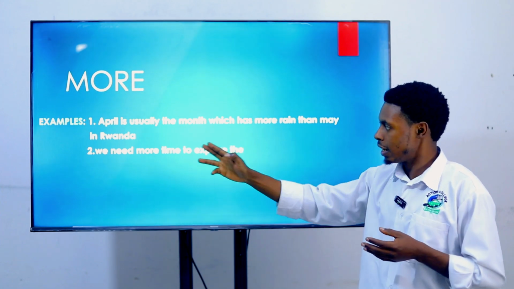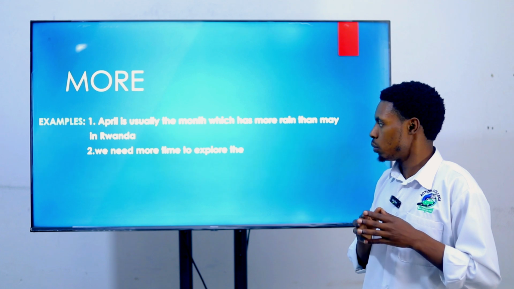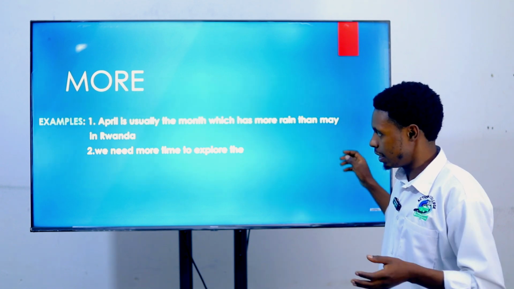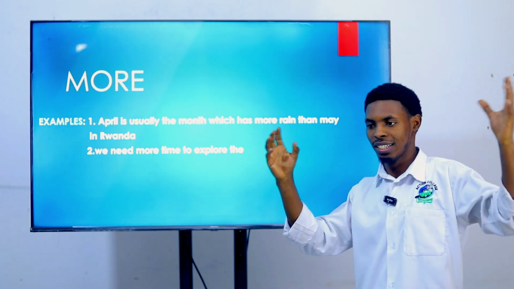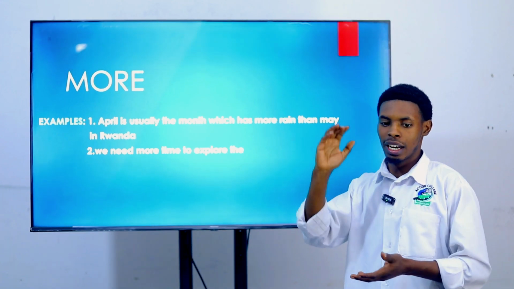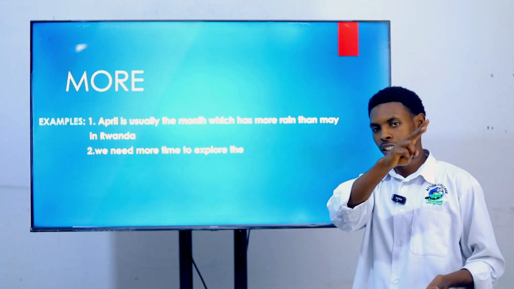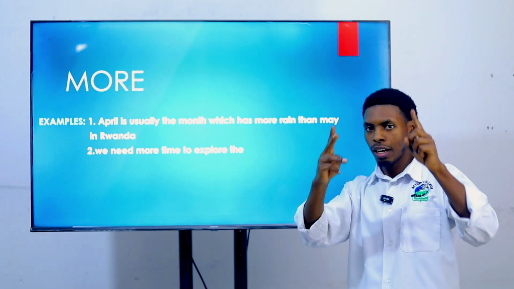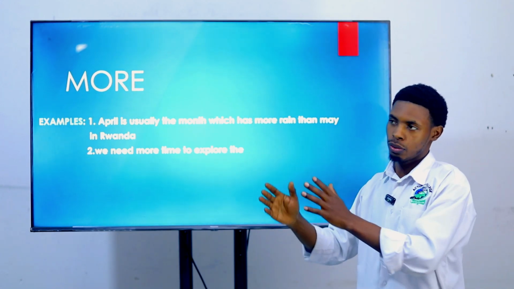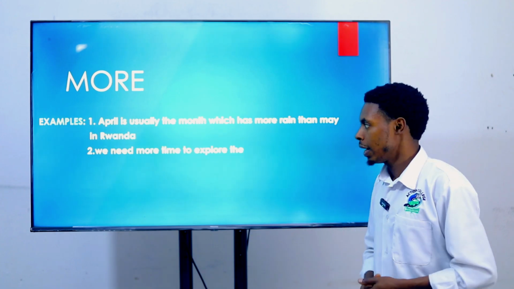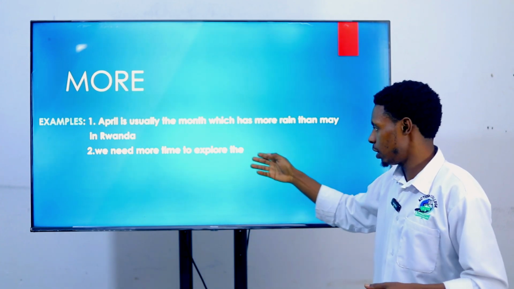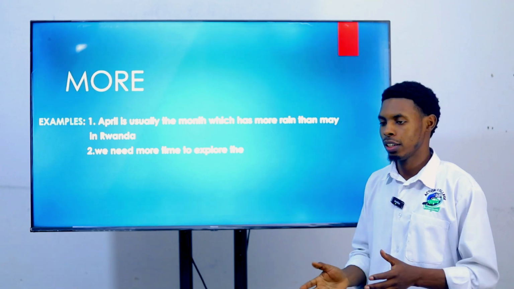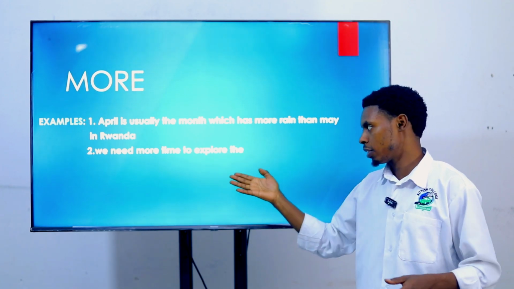And the second example is: we need more time to explore the city. So if we say we need more time to explore the city, it means that here is the time you explore the city. For example, for 6 months. And you need to explore the city for 9 months. If you compare 2 times, 6 months and 9 months, which is more, it means that we need more time to explore the city. Maybe you need 9 months. You don't need 6 months. So 9 months is more than 6 months.